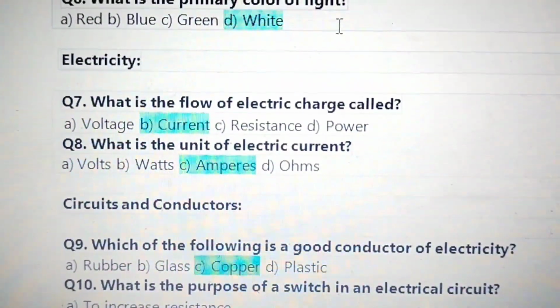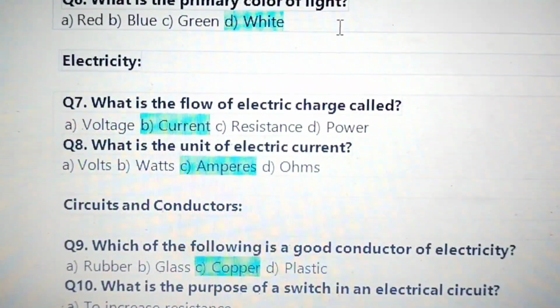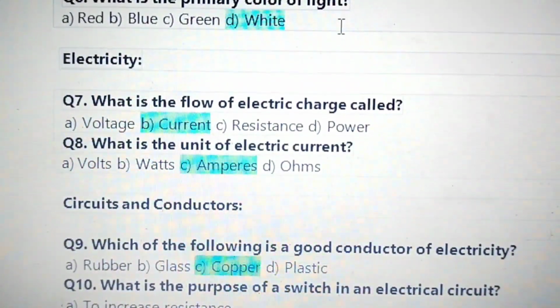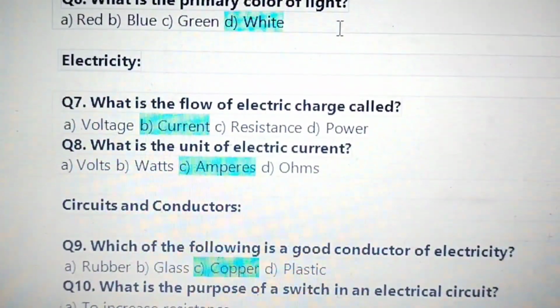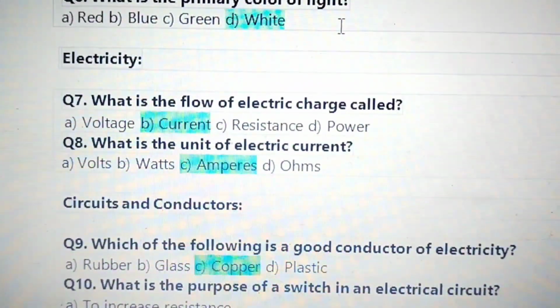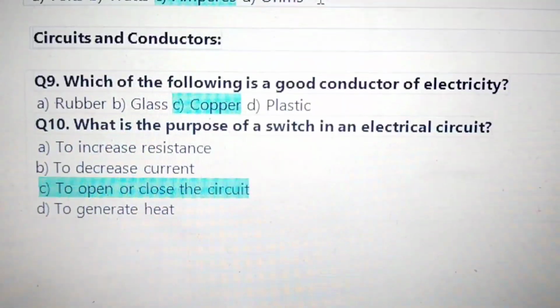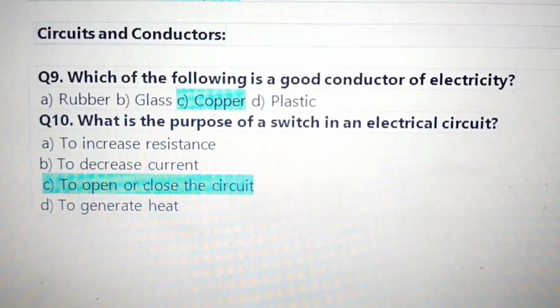Next, electricity. What is the flow of electric charge called? The flow of electric charge, current. What is the unit of electric current? Amperes.